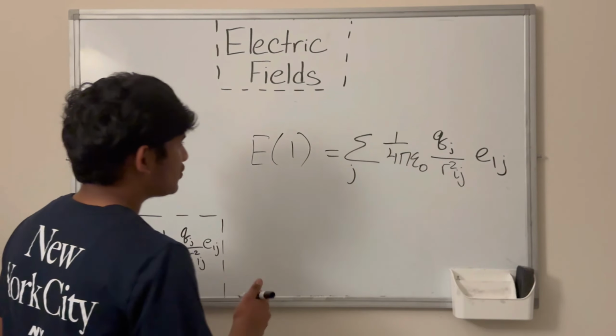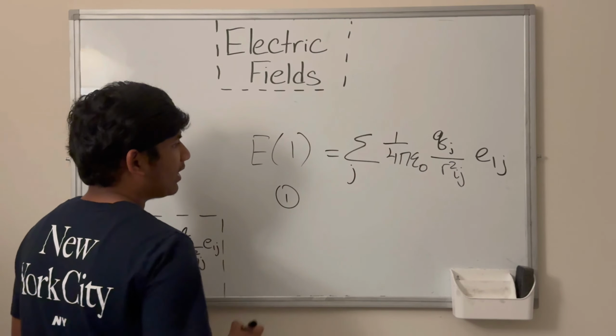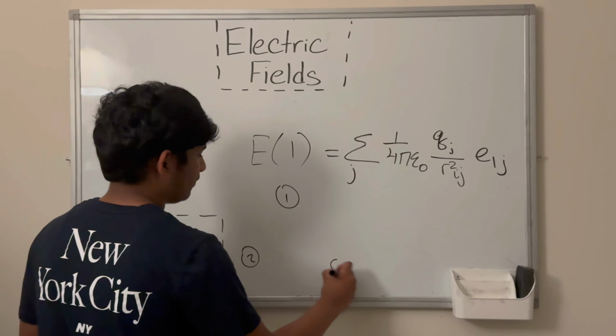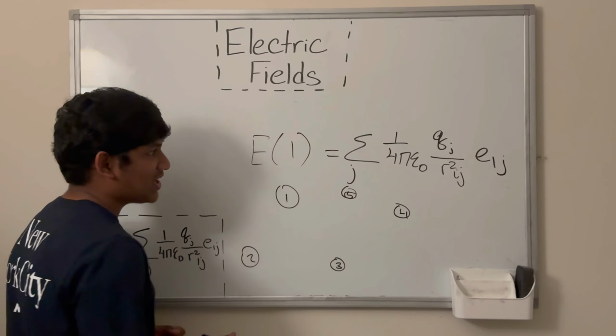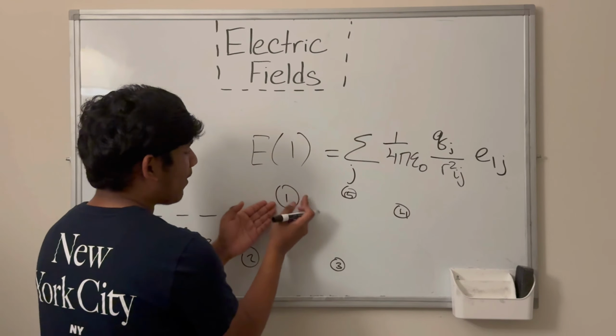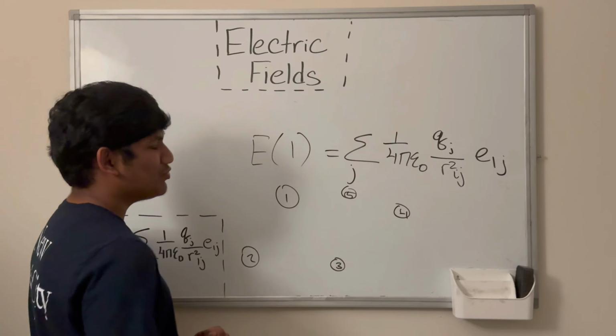That's why we don't see another Q1 or another Q over there, because we're only considering a unit charge. So precisely, say I have particle 1 here, and I have particle 2, particle 3, particle 4, particle 5, and so on. And I want to consider the electric field at particle 1. Let's say that particle 1 is a unit charge.